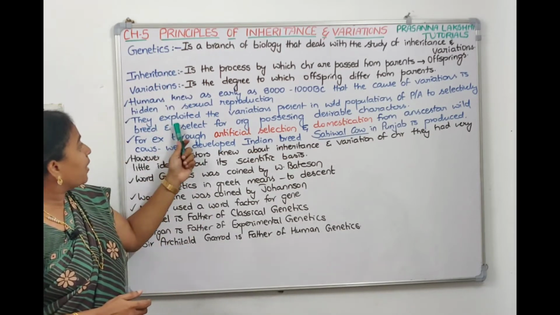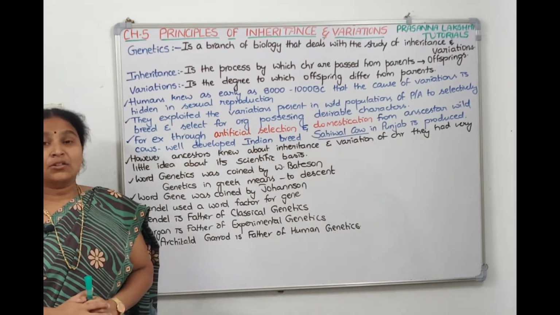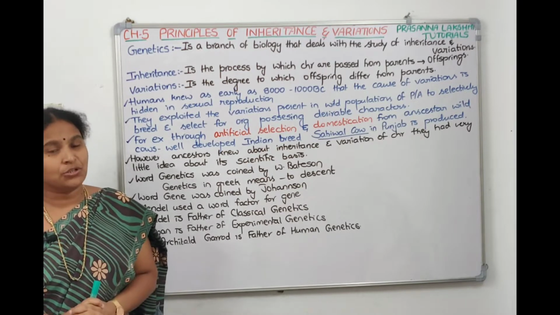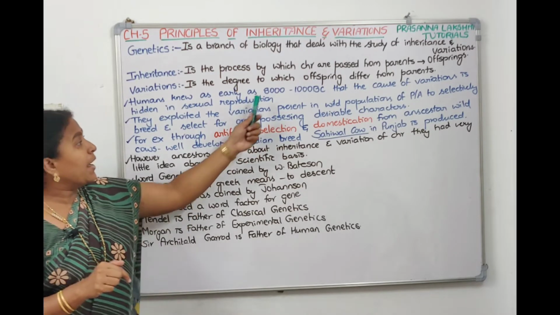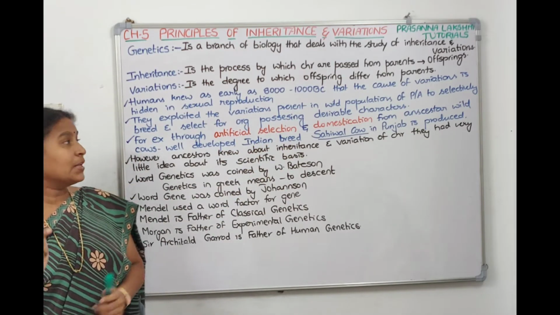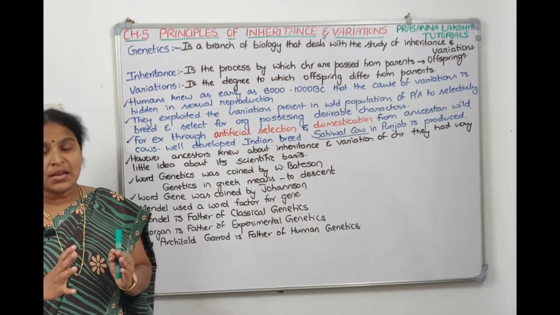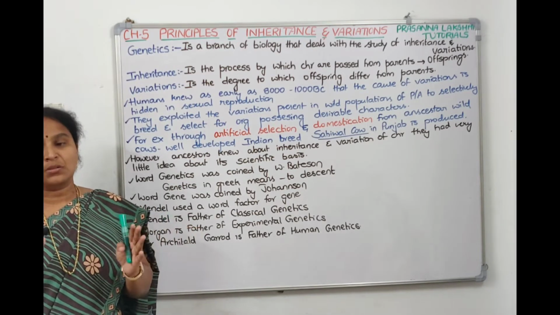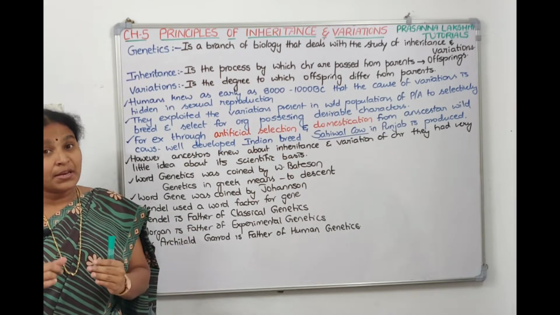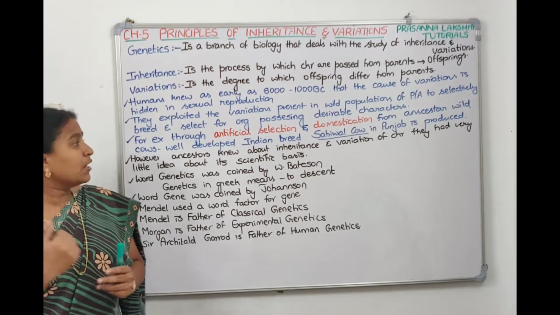Then they exploited the variations present in the wild population. Humans knew that the reason for variations is sexual reproduction. When did they know this? From 8000 to 1000 BC, humans knew that the reason for variation is sexual reproduction. So they exploited the variations which are seen in the wild population. In nature we have so many wild plants and animals, and they exploited the variations seen in wild plants and wild animals to get beneficial varieties.